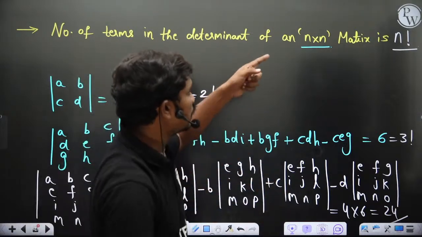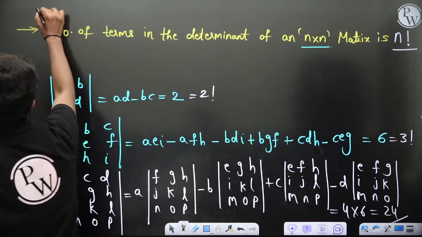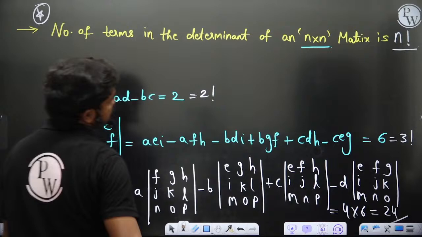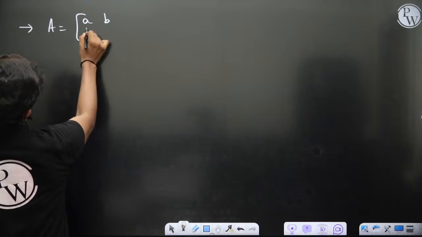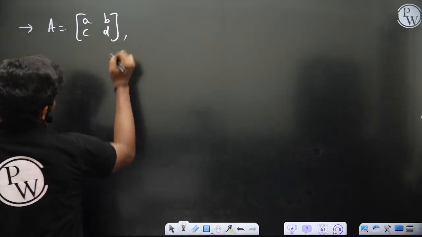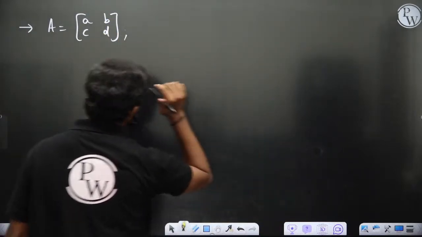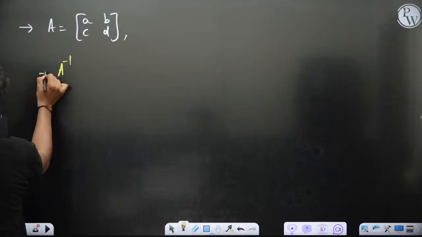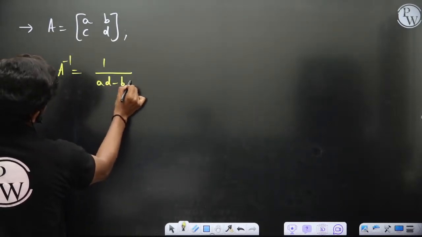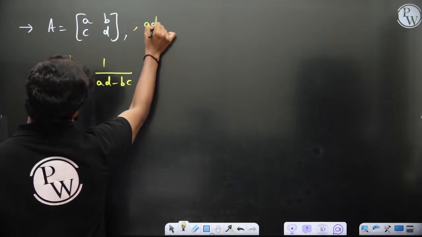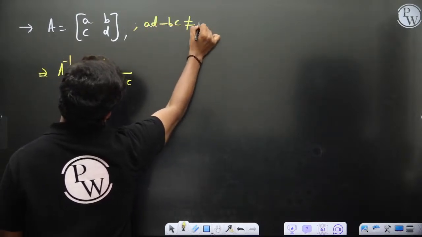So this is also a bit important in general, and I hope all of you know a shortcut for calculating 2 by 2 inverse. If you have A, B, C, D, then A inverse is equal to 1 by AD minus BC, such that AD minus BC is not equal to 0.